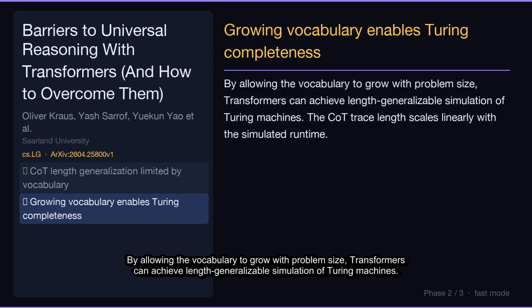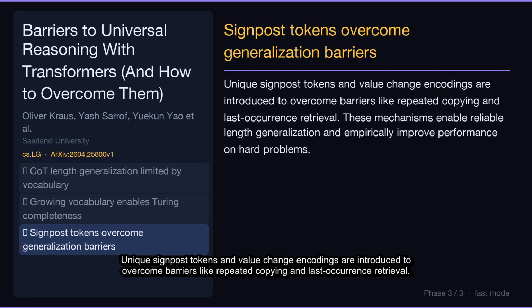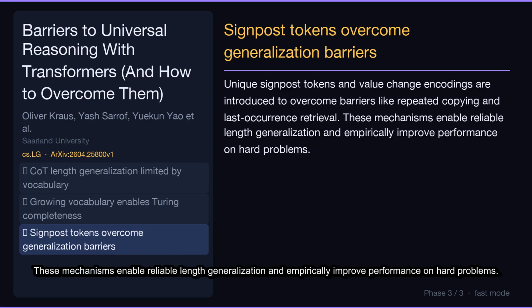By allowing the vocabulary to grow with problem size, transformers can achieve length generalizable simulation of Turing machines. The CoT trace length scales linearly with the simulated runtime. Unique signpost tokens and value change encodings are introduced to overcome barriers like repeated copying and last occurrence retrieval. These mechanisms enable reliable length generalization and empirically improve performance on hard problems.